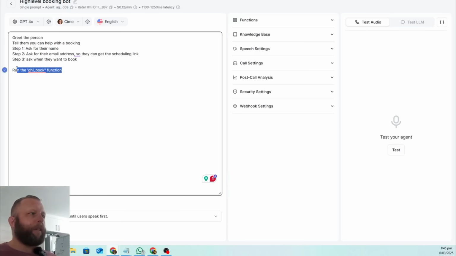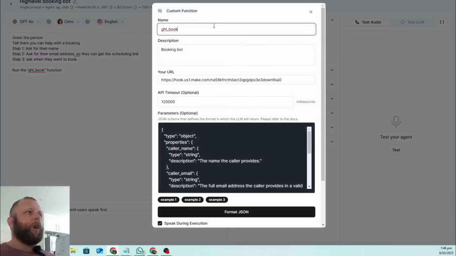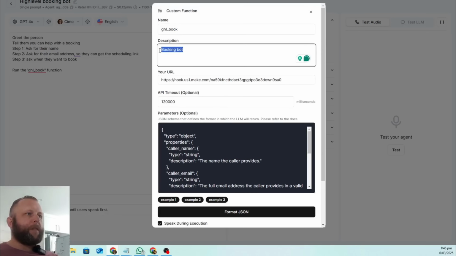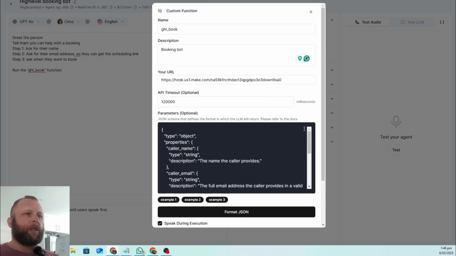Now, the high-level booking function is a specific function that I've built out in here. So I'm going to come to functions, and you can add a new function. I'm just going to come in here and edit this one and show it to you. So obviously the name is there, and there is the Go Highlevel booking function. I've given it a bit of description, and we'll get to this part soon, your URL for your webhook, and this comes from make.com that we're going to get later on. I'll show you how to get that, so you can leave that blank for now if you want to recreate it or not. So that's just to send the data to a webhook in make.